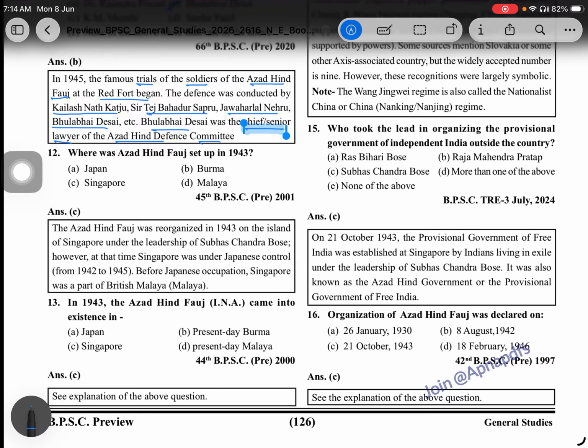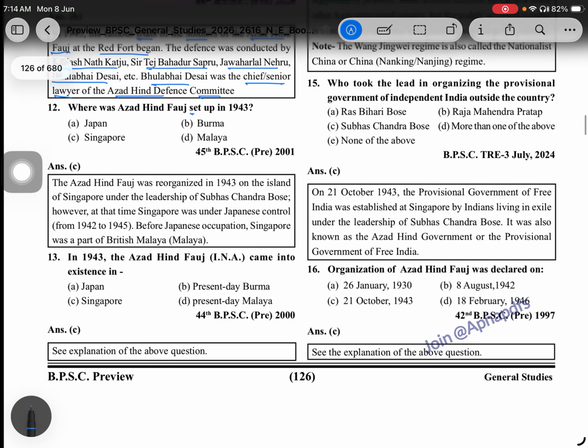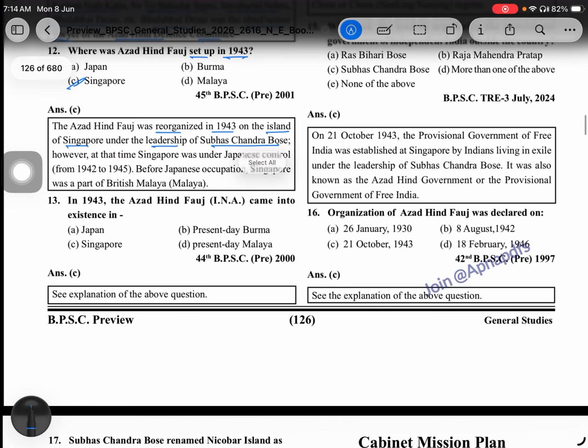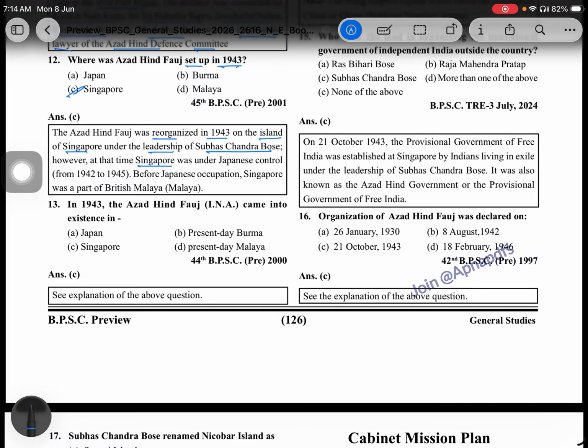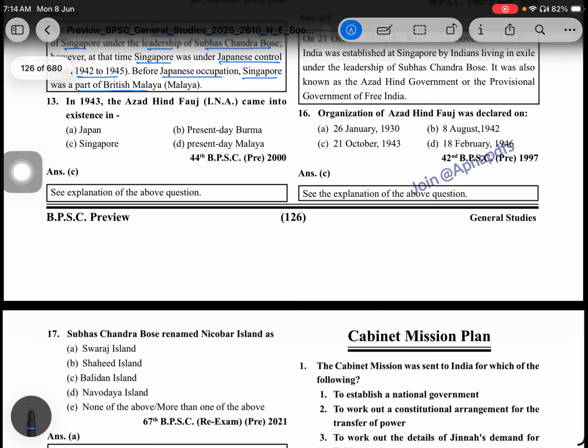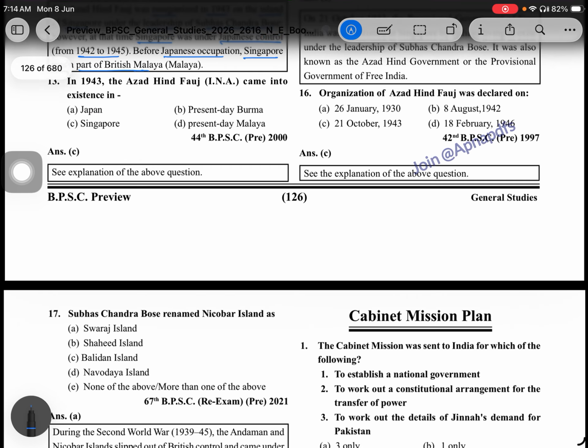Where was the Azad Hind Fauj set up in 1943? That is Singapore. Azad Hind Fauj was reorganized in 1943 on the island of Singapore under the leadership of Subhash Chandra Bose. At that time Singapore was under Japanese control from 1942 to 1945. Before Japanese occupation, Singapore was a part of British Malaya. In 1943, Azad Hind Fauj came into existence in Singapore.